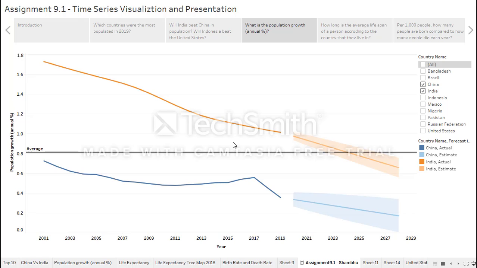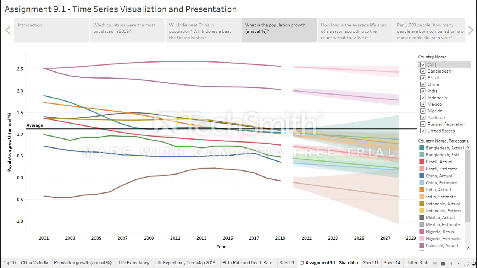India's population growth rate is higher than China's. That's why India will lead the world in population in 2023, which I shared earlier. The average population growth was 1.124 for the top 10 countries. We can see Russia had negative population growth.